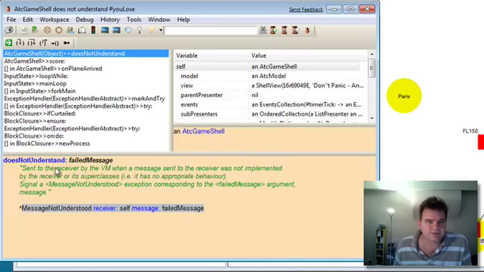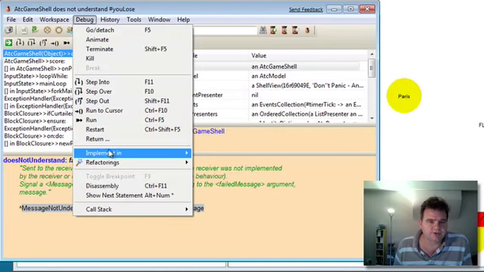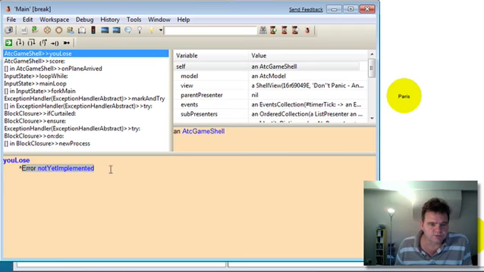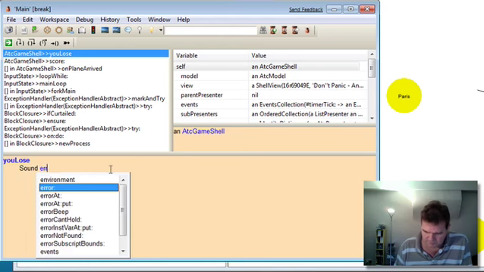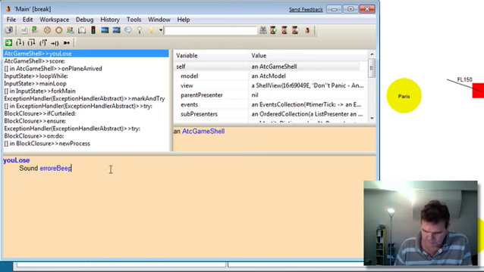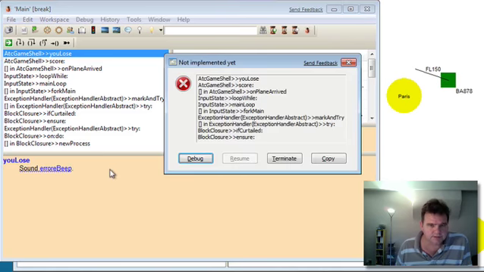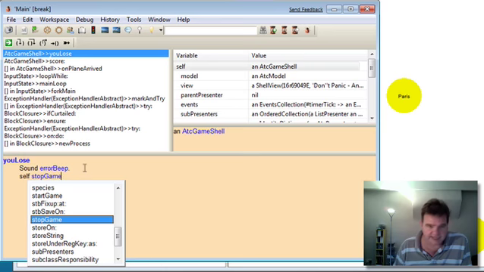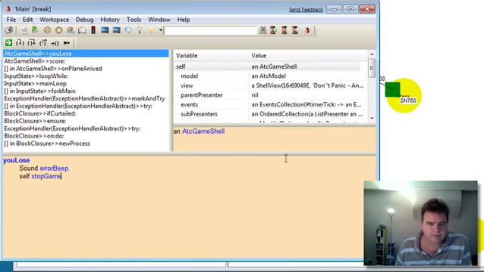Okay. Game shell does not understand you lose. Let's implement this quickly before we have any more interrupts. So in you lose, we need to do an error beep. This is one of the problems about programming while you're running the game. Let's compile that so that it actually will stop the game when we get the next signal through.